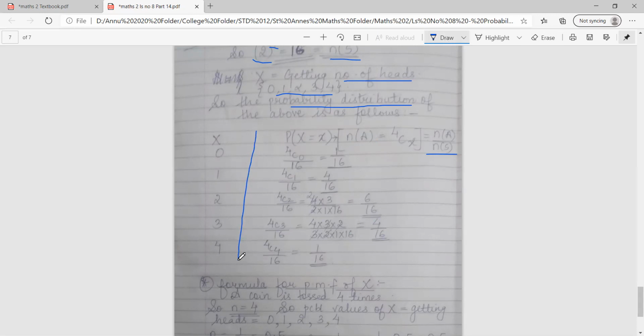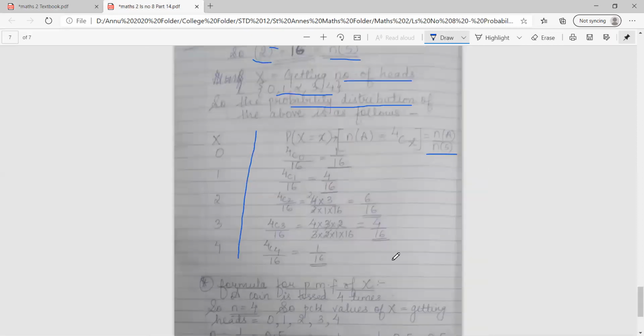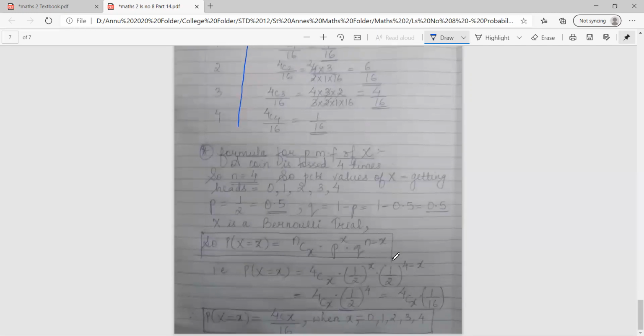Okay. So now they are asking you to find the probability distribution of X. We have found this. Now you have to state the formula for PMF of X. So let's see how to do that. Formula for PMF of X. A coin is tossed 4 times, so n will be 4. The possible values of X are 0, 1, 2, 3, 4. Also, X is getting success, that is, we are taking heads.